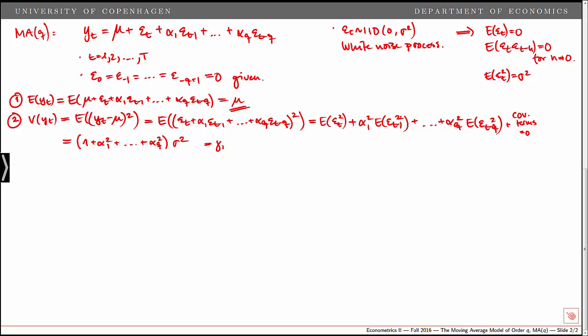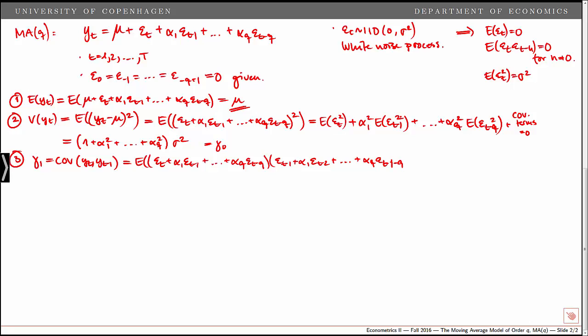So this was equal to gamma 0, the variance. Next we want to study gamma 1, which is the covariance between yt and yt minus 1. We simply plug in again, so we get epsilon t plus alpha 1 epsilon t minus 1 plus all the way to alpha q epsilon t minus q, and then we have to do the same for yt minus 1. So note that what we get here is epsilon t minus 1 plus alpha 1 epsilon t minus 2 plus all the way to alpha q epsilon t minus 1 minus q.